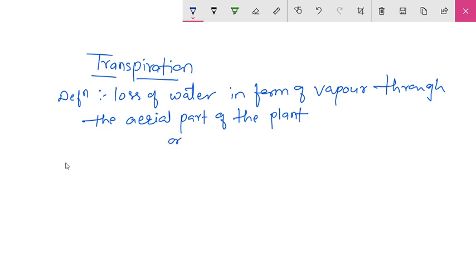Or we can also say that it is the loss of water from the living tissue